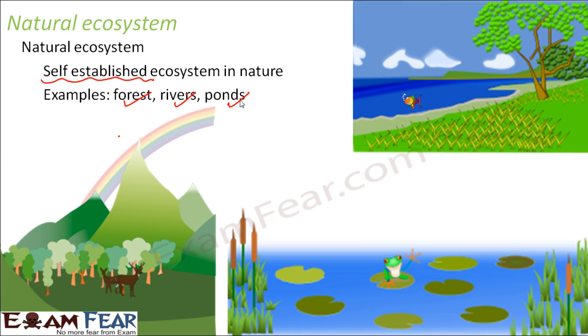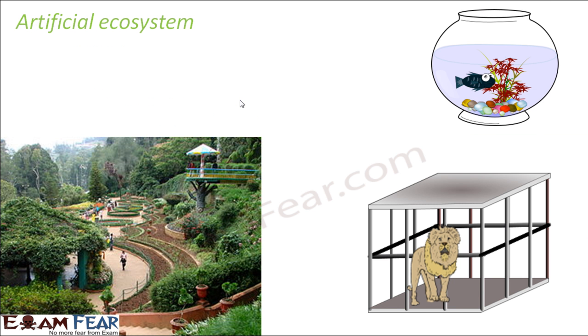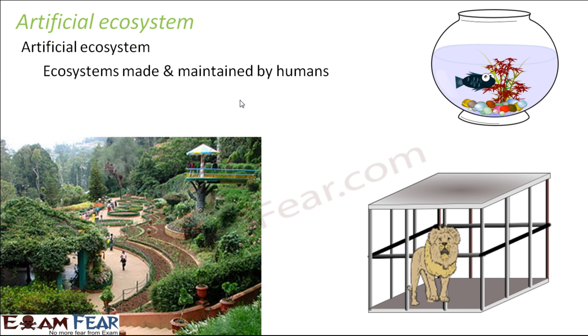The next type of ecosystem is artificial ecosystem. This type of ecosystem is created and maintained by human beings. That is why it is called artificial ecosystem or man-made ecosystem. Both of them mean the same thing. Examples of such ecosystems would be garden, aquarium, zoo. Zoo is one of the simplest examples. I'm sure all of you would have visited a zoo sometime or the other. When you go to a zoo, do you think that it has been naturally created? Nature did not create it. Human beings created a zoo.